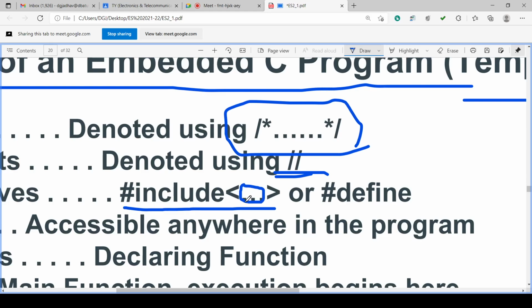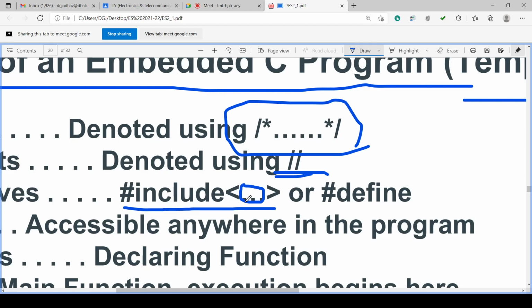Suppose you want to include some file into the program, then you can write this preprocessor directive before the compilation or the program execution. At the top we can write this as hash include, less than, file name, greater than, and this file name is a header file name.